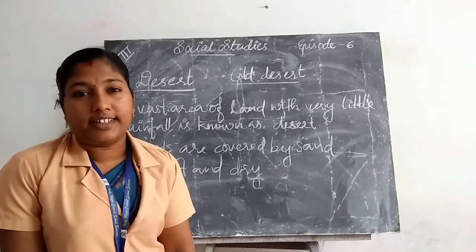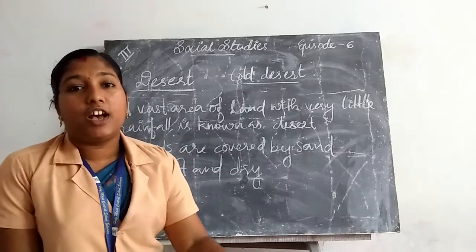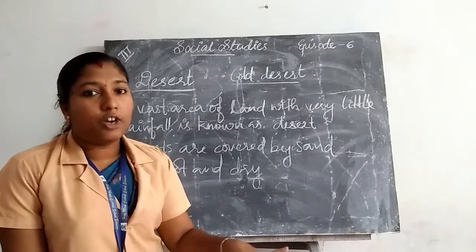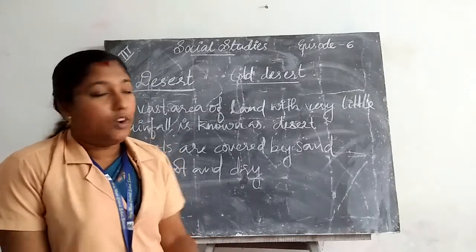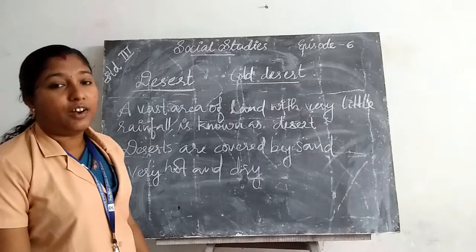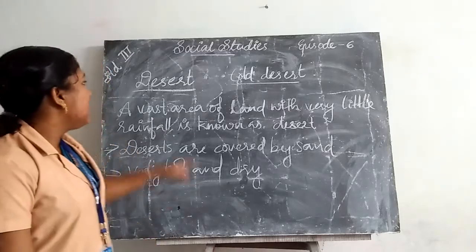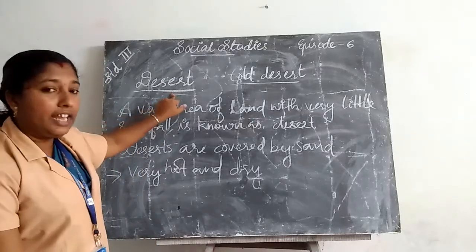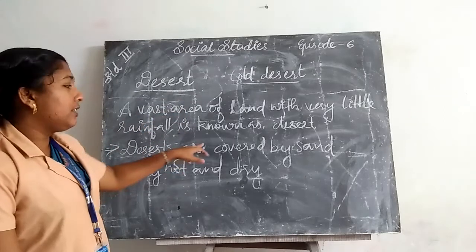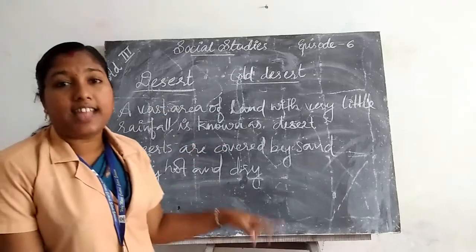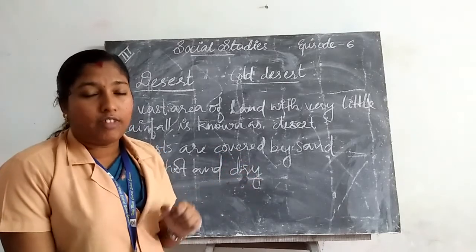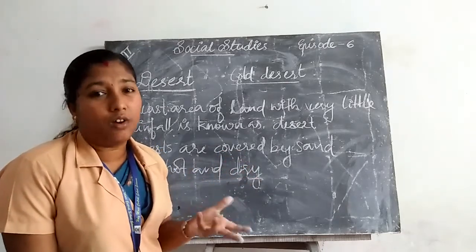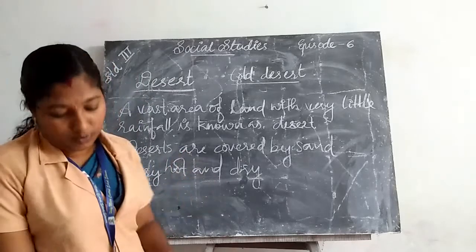Then what are called cold deserts? A vast area of land which is fully covered by snow is called a cold desert. The deserts are covered by sand. These sands are very hot and dry. No plants grow.